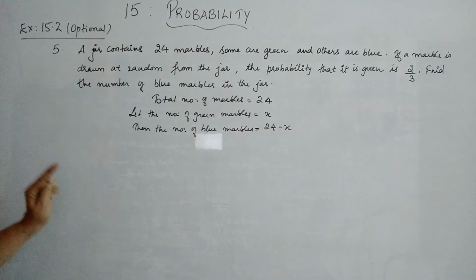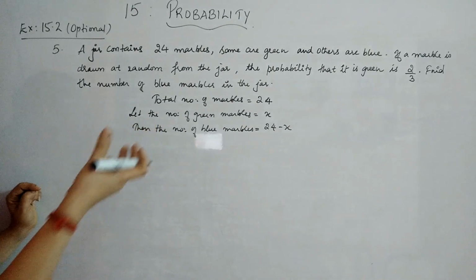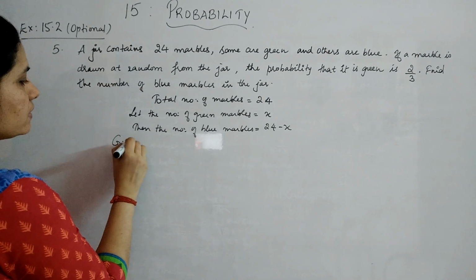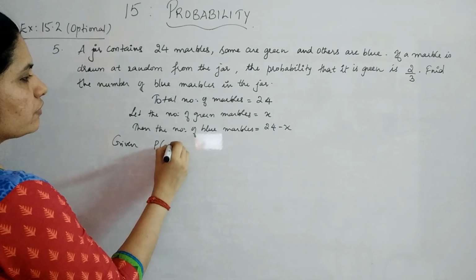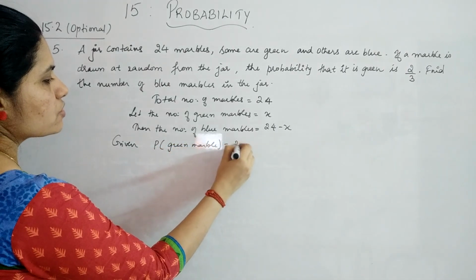Now what is given? The probability of a green marble is given. The probability that the marble taken is green is given to be 2 by 3. Given is P of getting a green marble is equal to 2 by 3.